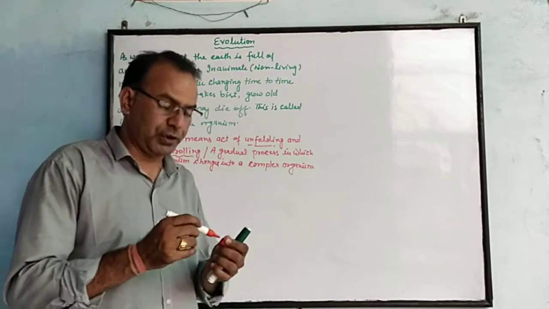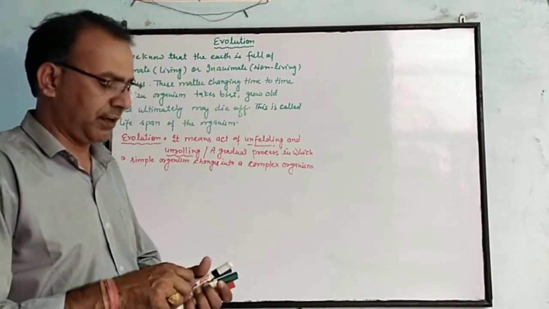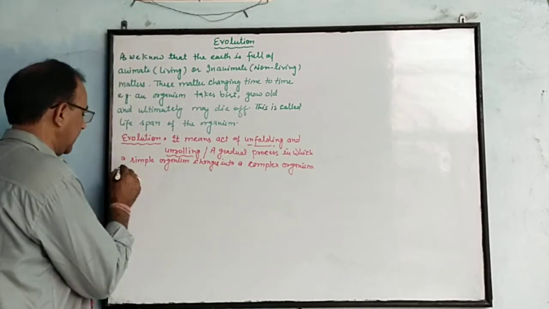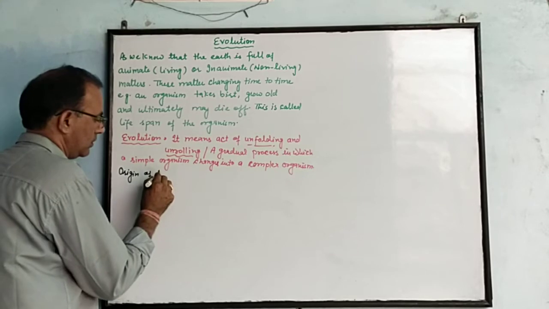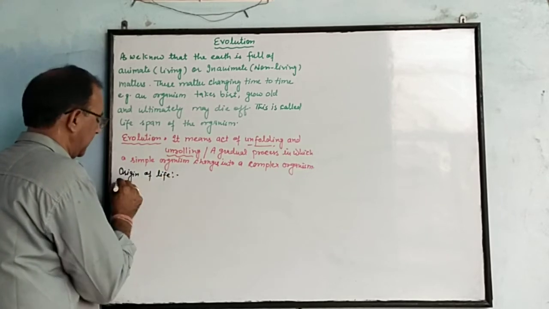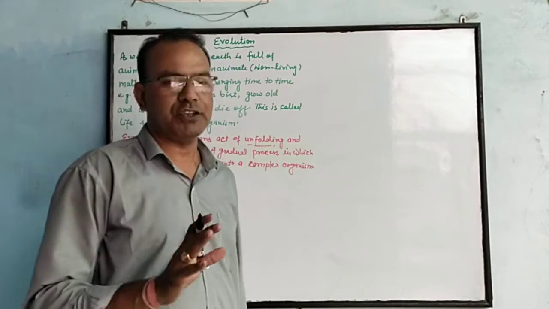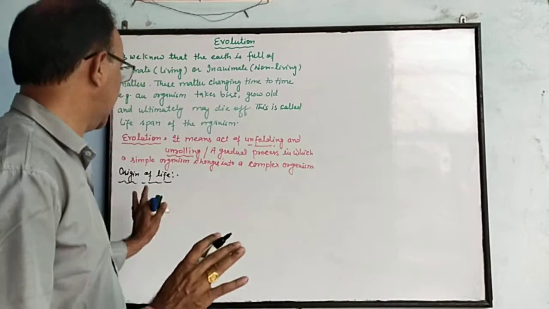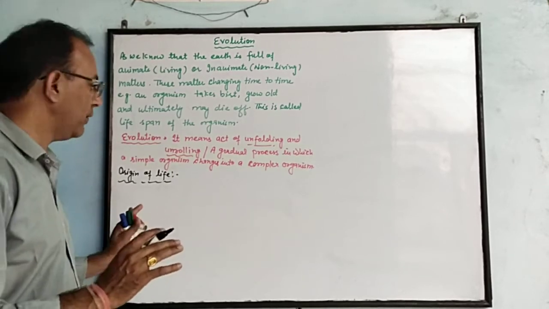Before discussion on evolution, we need to know how the origin of life started on Earth. Different scientists proposed different theories of origin of life.